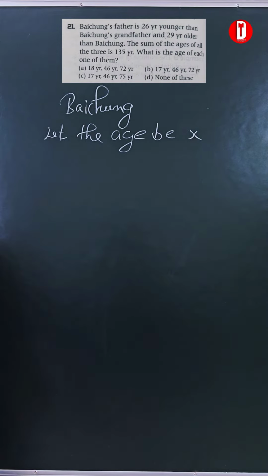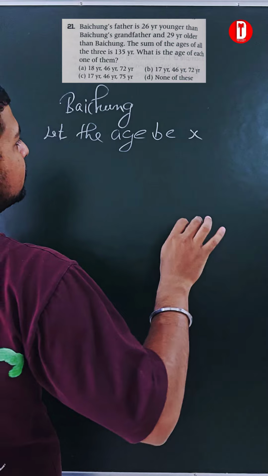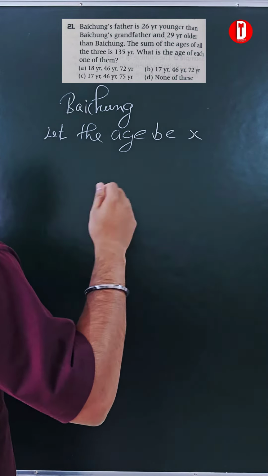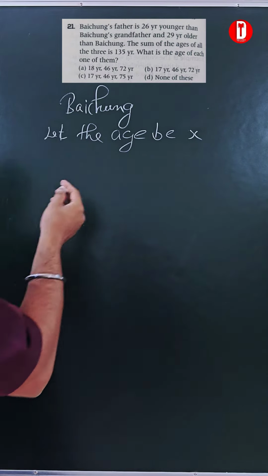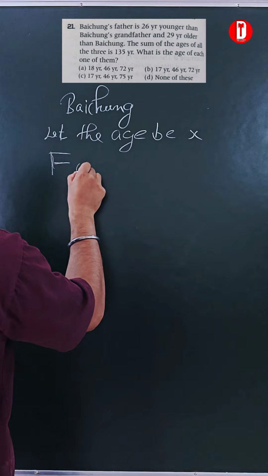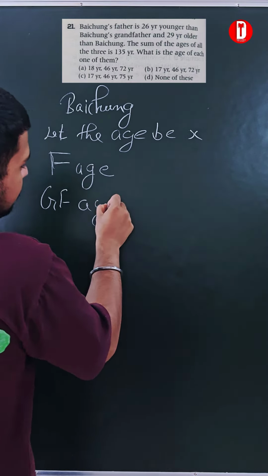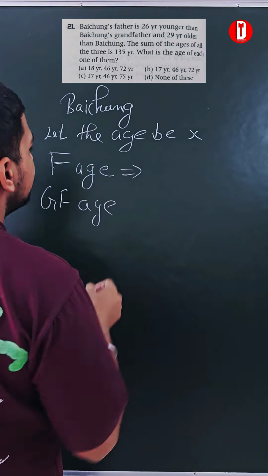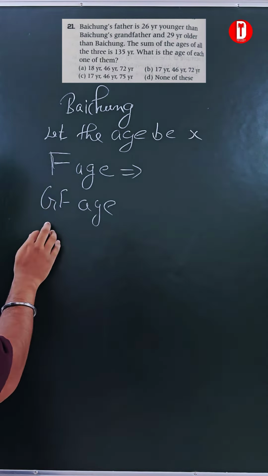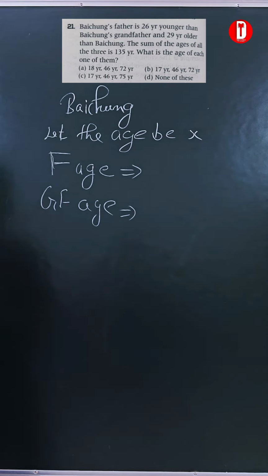Now in the question they are saying Baichong's father is 26 years younger than the grandfather. Baichong's grandfather is 29 years older than Baichong. So I'm just representing father's age by FH and grandfather's age by GFH. Clear? So the father is 29 years older than Baichong, but before that he is 26 years younger than the grandfather.